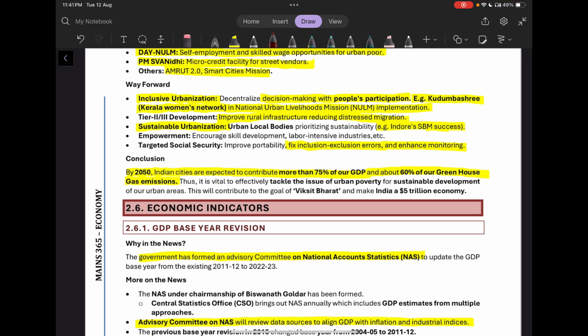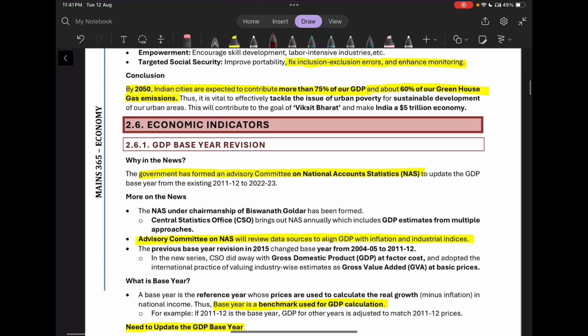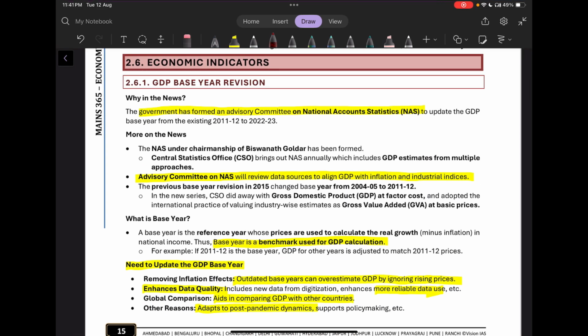Next is about economic indicators. So, the government has formed an advisory committee on national account statistics to update the GDP base year from the existing 2011-12 to 2022-23. Now, this advisory committee on NAS will review data sources to align GDP with inflation and industrial indices. So, what is base year? Base year is basically a benchmark which is used to calculate GDP.